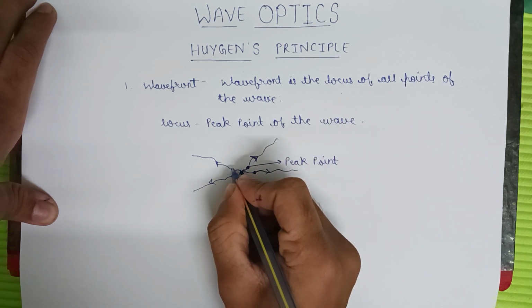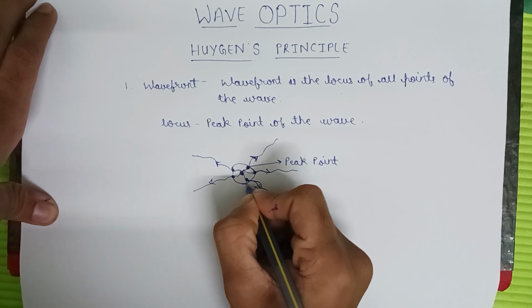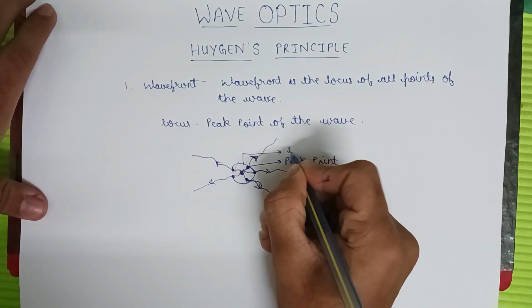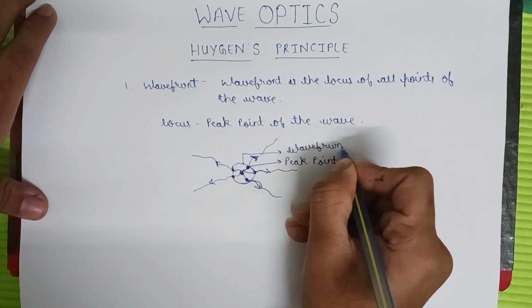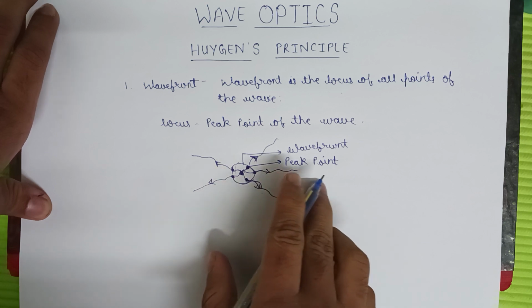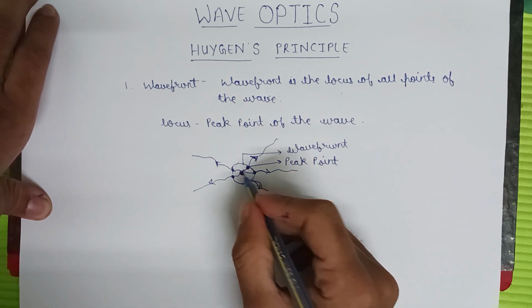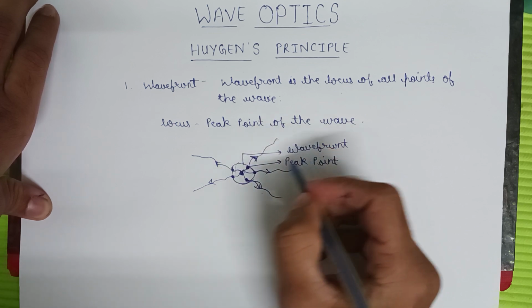If we join this locus, then we will get a circle, and this circle is called a wavefront. So Huygens told that we see light in the form of waves, but he thought of this light as a big circle.